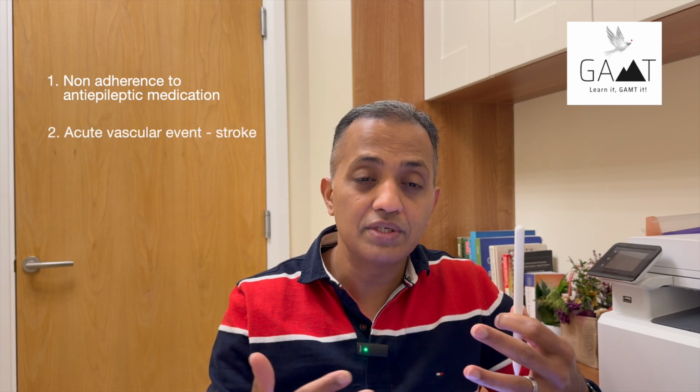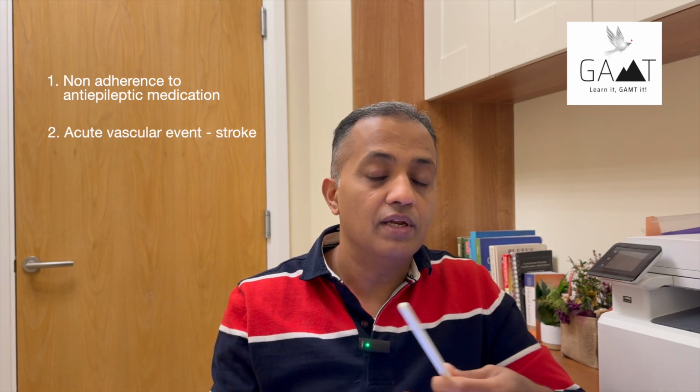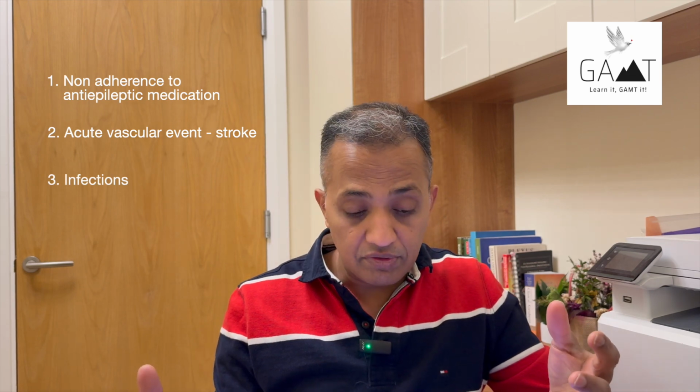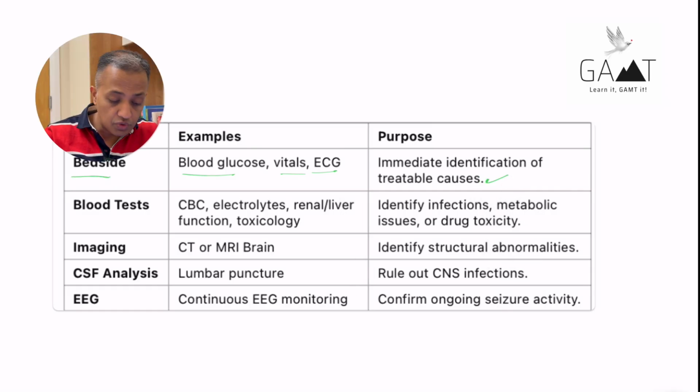The second most common cause is any acute vascular event like stroke or an infarct or hemorrhage, and then you have the infections afterwards. One of the investigations that you're going to do in this patient, the bedside investigations: blood glucose, vitals, and EEG, to identify treatable causes.